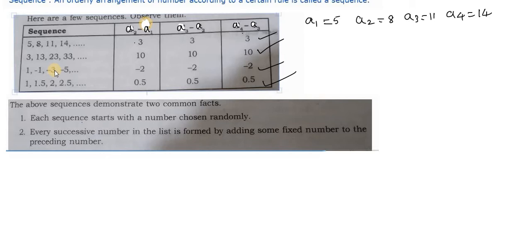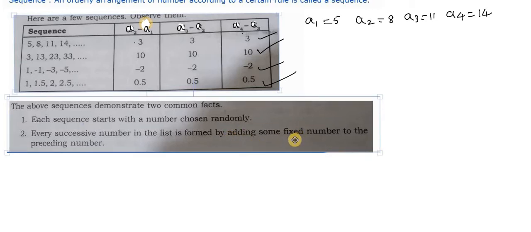Here, what is the successive number of minus 3? Are you able to see my arrow mark? The successive number of minus 3 is minus 5. And here also, 1 is the number, the successive number of 1 is 1.5, the successive number of 1.5 is 2, and of 2 is 2.5. Therefore, every successive number in the list is formed by adding some fixed number